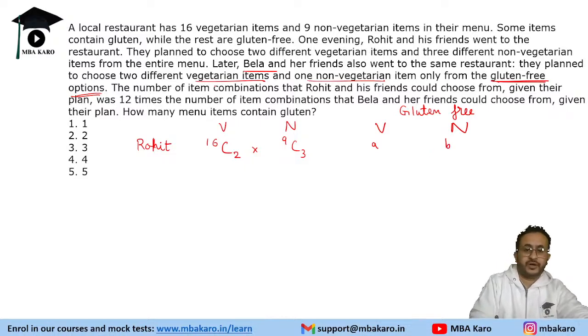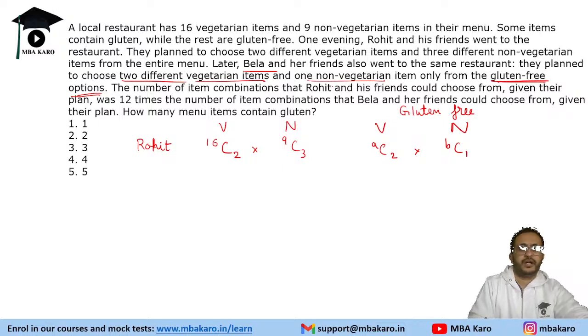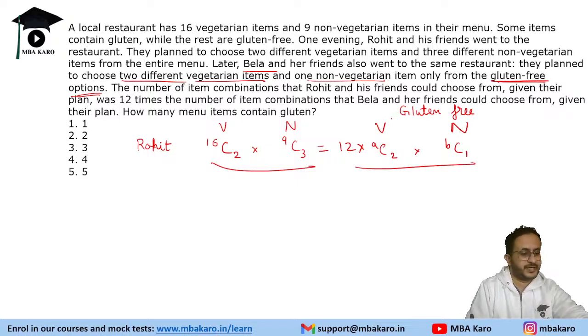So how many combinations? Two vegetarian items: A C 2, and this is B C 1. Now it is given that the number of item combinations that Rohit and his friends could choose given their plan was 12 times the number of combinations of the second group, Bela and those who are trying the gluten-free items.